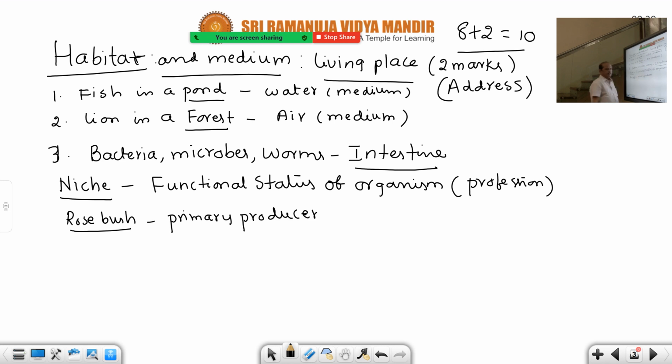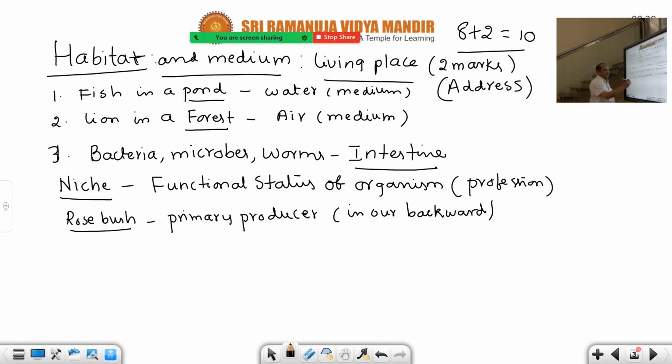This is a plant, that's why it is a primary producer. So it is actually in our backyard. In our backyard, a very small mini ecosystem is there. Rose bush means it is a shrub, not herbs; shrubs and trees are there among the classification of plants. So this is a shrub.